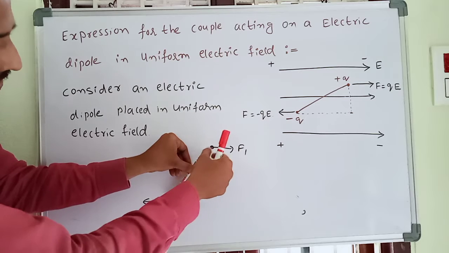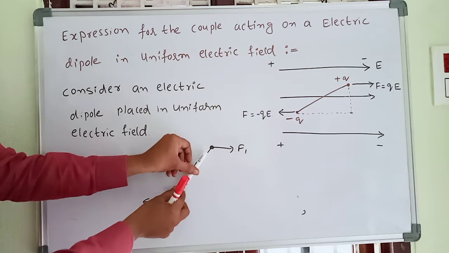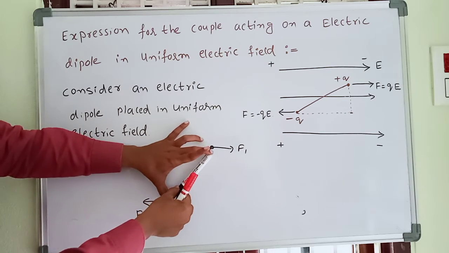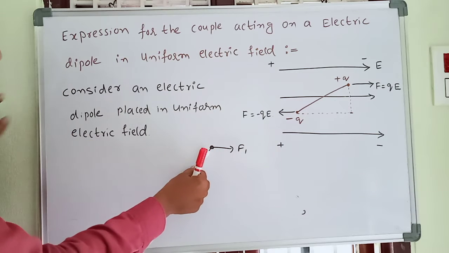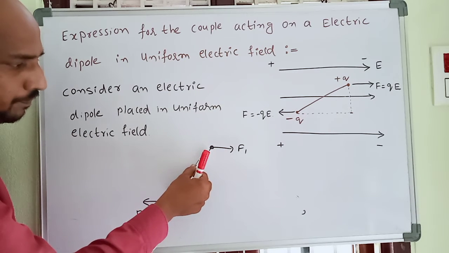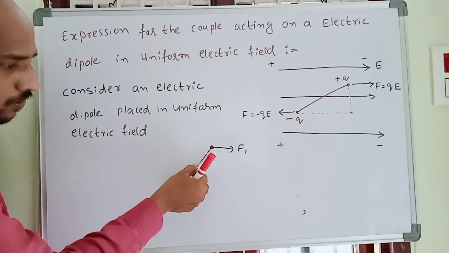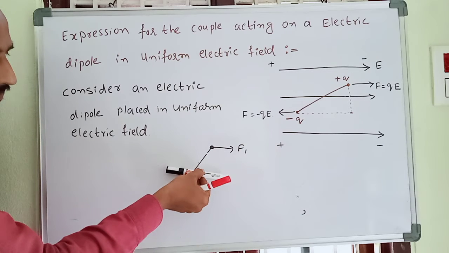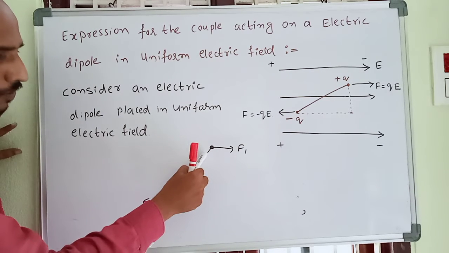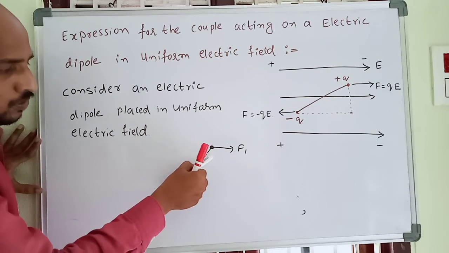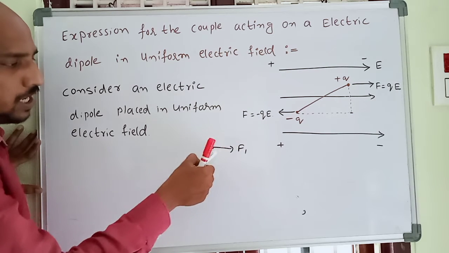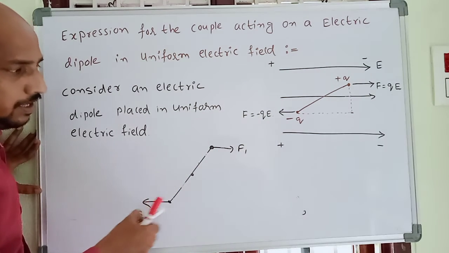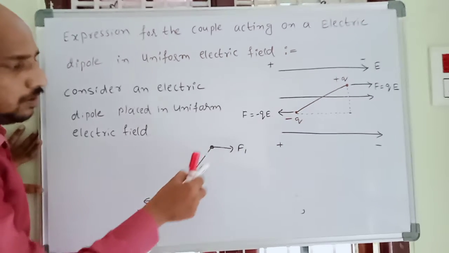One force is acting here, the other force is acting here, and automatically this electric dipole rotates. When two forces are acting on a body, that body rotates.